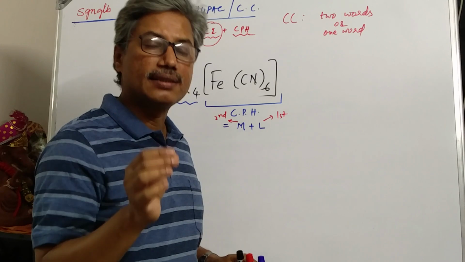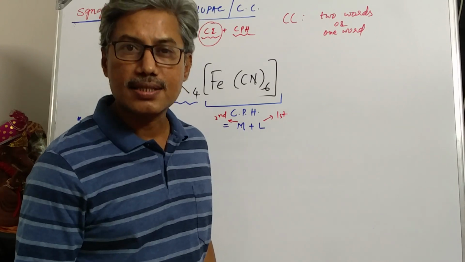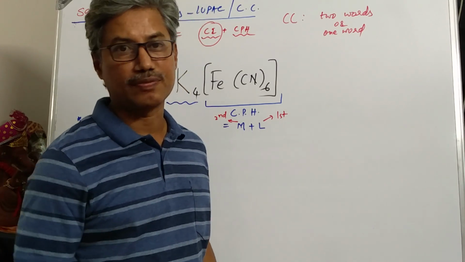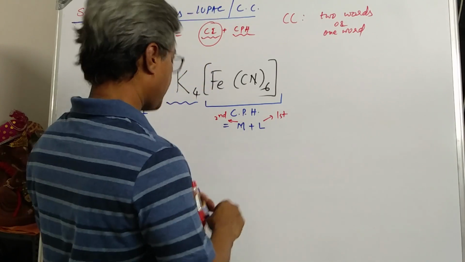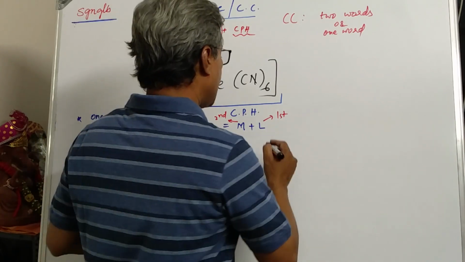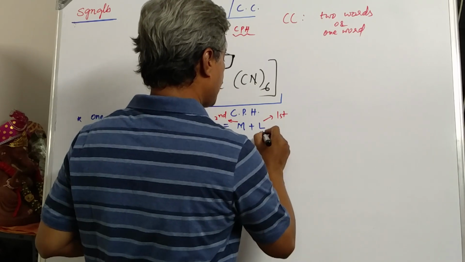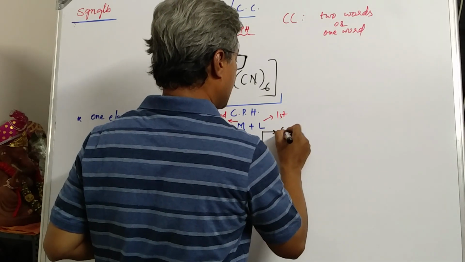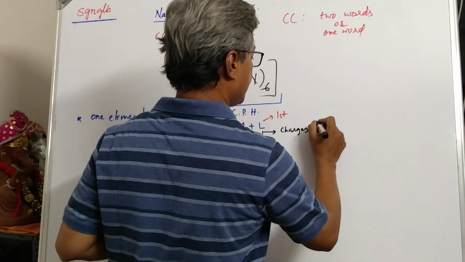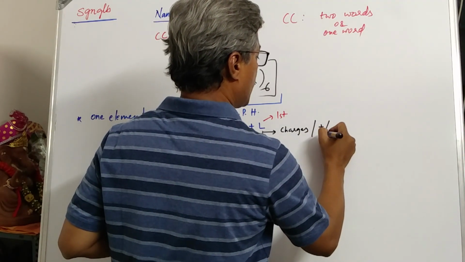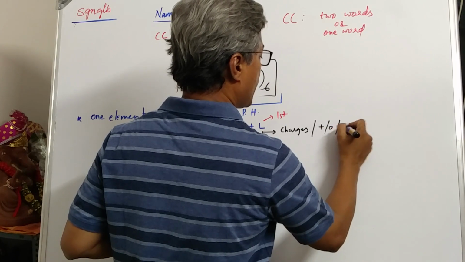Rules for writing the names of the ligands are set according to the types of the ligands, nothing but classification of the ligands. Ligands are classified based on the charges as positive or zero or negative.